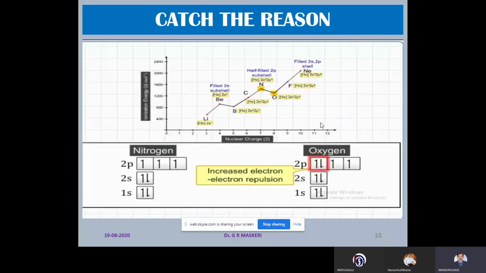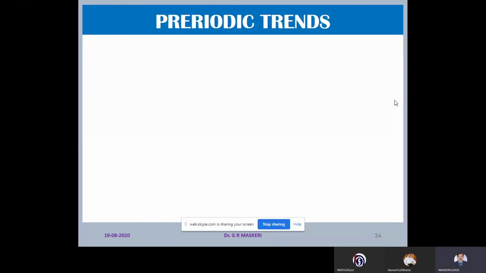Similarly, nitrogen and oxygen. Look at the electronic configuration of these. Nitrogen has half-filled stability, so one electron each in the p orbitals, called half-filled stability. But oxygen has one extra electron, by removal of which it attains half-filled stability. Therefore, removal of the electron leads to stability. Less energy is required for oxygen. So, ionization enthalpy for oxygen is less compared to nitrogen.